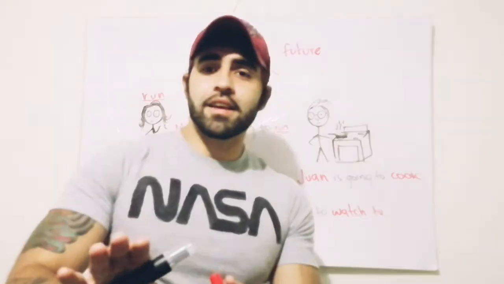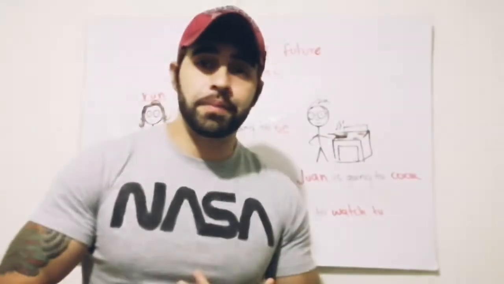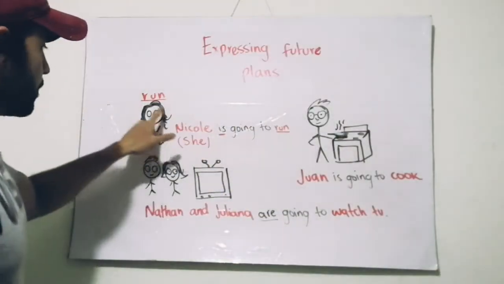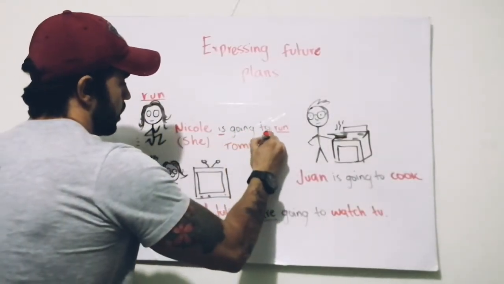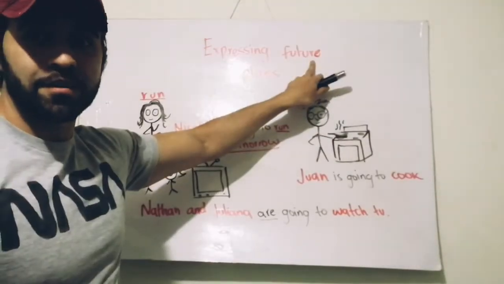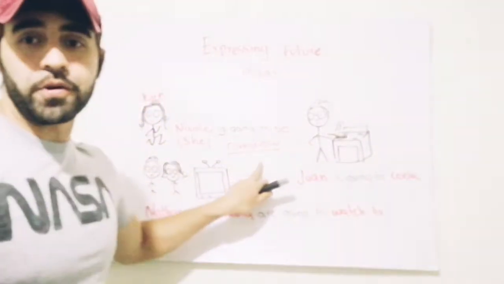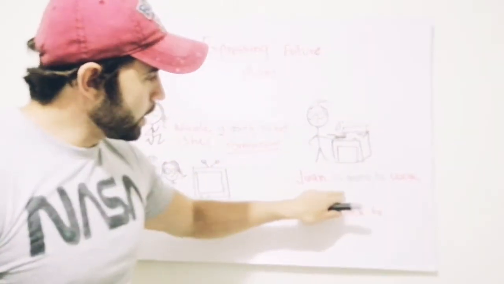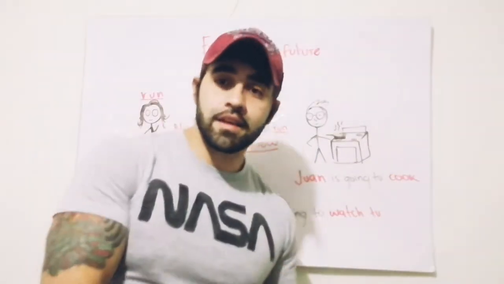Now, the only thing that you have to add to these sentences is a time expression. Time expressions help us understand when the actions are going to be done. For example, here we say Nicole is going to run tomorrow. When I say tomorrow, I refer to the future. Nathan and Juliana are going to watch TV tomorrow. Again, I refer to the future. And finally, Juan is going to cook tomorrow. Again, that's something that is going to happen in the future.